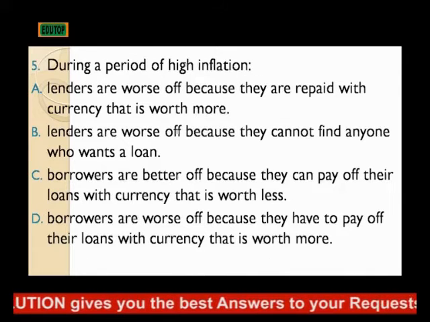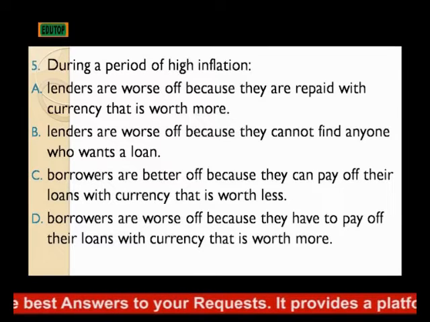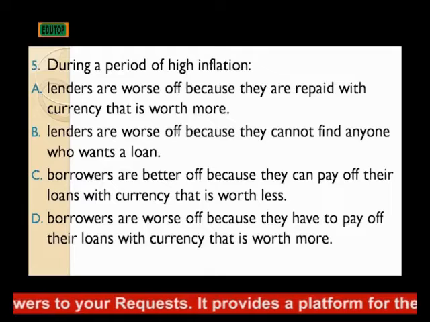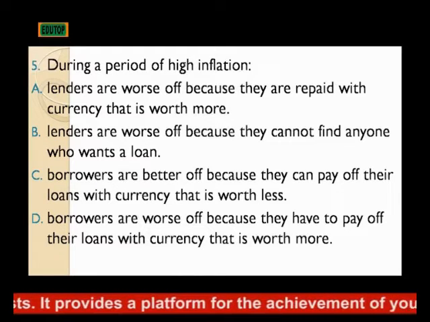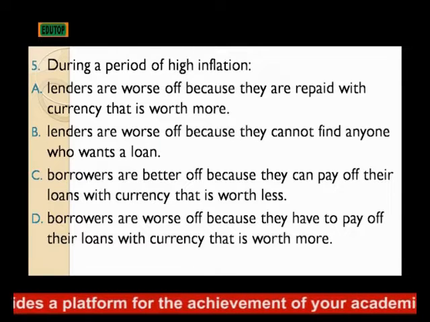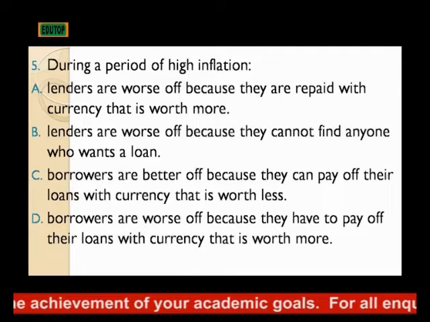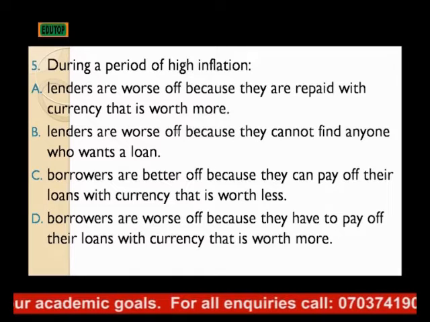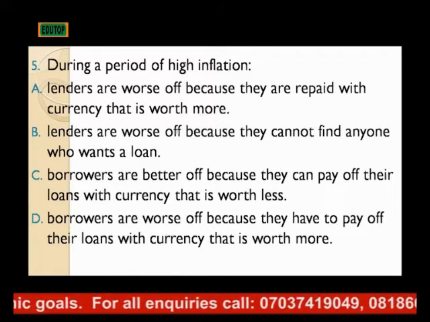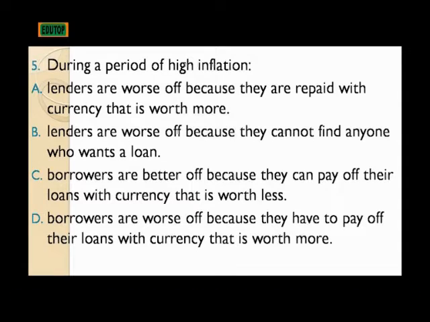Number 5. During a period of high inflation, A. Lenders are worse off because they are repaid with currency that is worth more. B. Lenders are worse off because they cannot find anyone who wants a loan. C. Borrowers are better off because they can pay off their loans with currencies that is worth less. D. Borrowers are worse off because they have to pay off their loan with currencies that worth more.